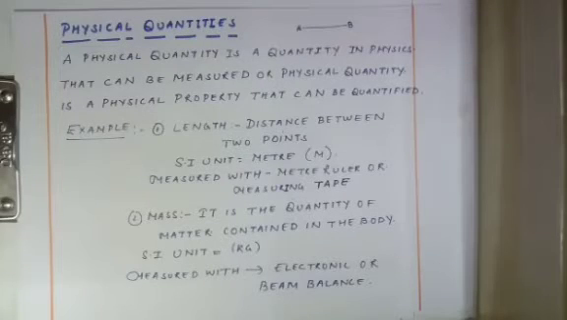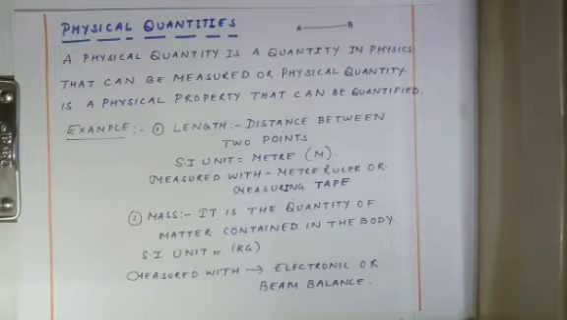Let us start with another topic, that is physical quantity. A physical quantity is a quantity in physics that can be measured, or a physical property that can be quantified, or in other words, a quantity which can be measured is called a physical quantity. Physical quantities are of two types. First is fundamental or base quantity, and the second is derived quantity. But in your syllabus there is only fundamental quantity.